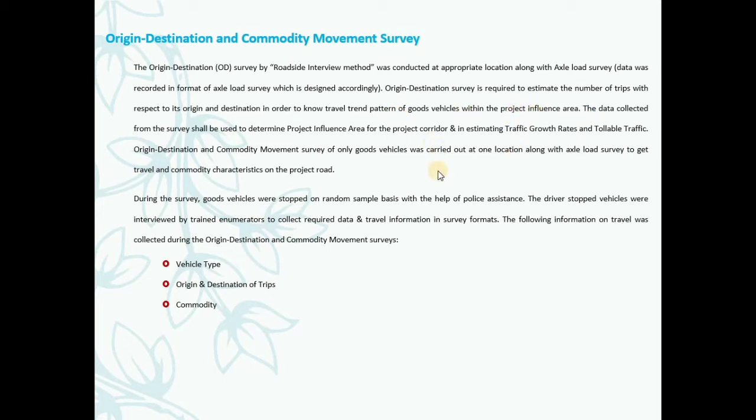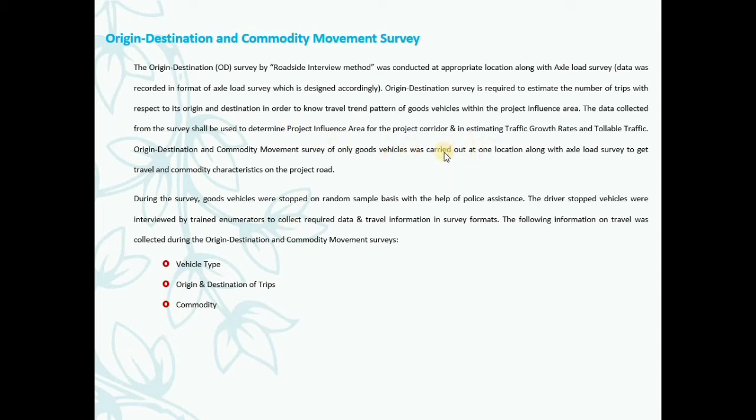As I told you, suppose the road project is in some Telangana state, so it must be influenced by the other states also, because most of the traffic will come from the other states and within the state also. So what will be the project influence area? Maharashtra and Chhattisgarh and Orissa, Andhra. These are the project influential states, and the region also should be there. That you have to find out with this OD survey.